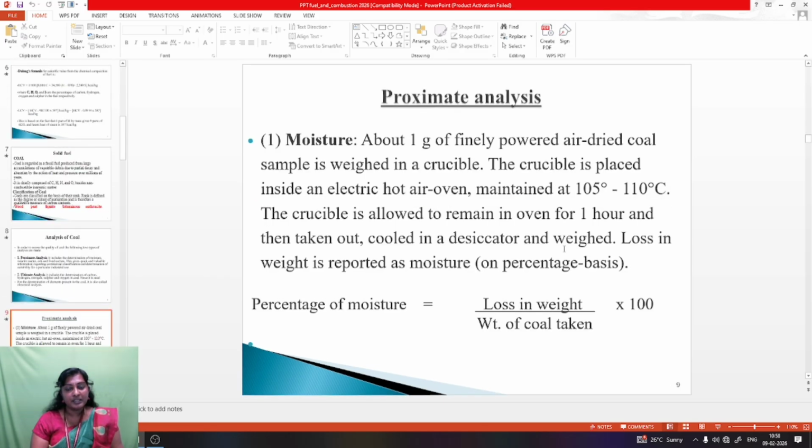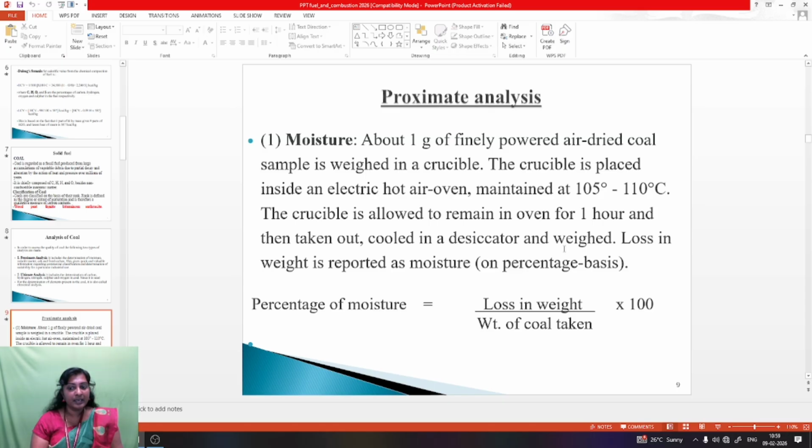Then proximate analysis. In the proximate analysis, we first find out the moisture content. There is a formula for moisture content. Percentage of moisture is equal to loss in weight divided by weight of coal taken into 100. About 1 gram of finely powdered air-dried coal sample is weighed in a crucible. Then the crucible is placed inside an electric hot air oven and the temperature is maintained at 105 to 110 degrees centigrade. The crucible is allowed to remain in the oven for 1 hour and then taken out.